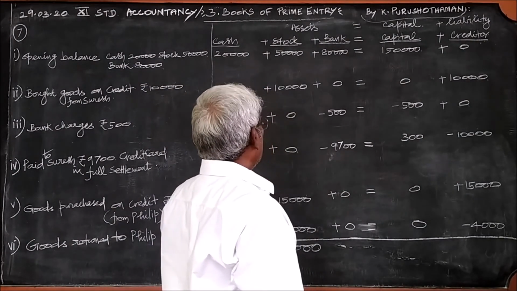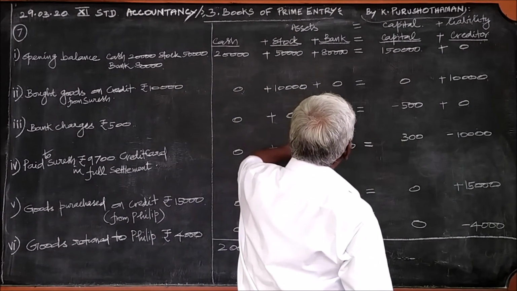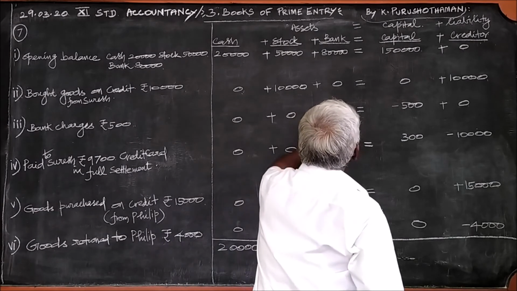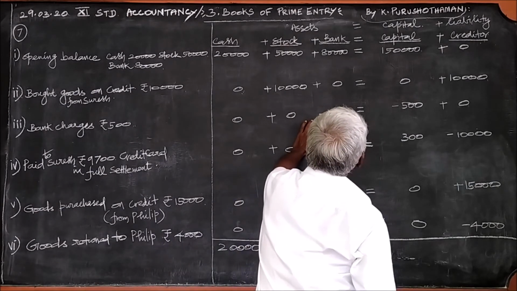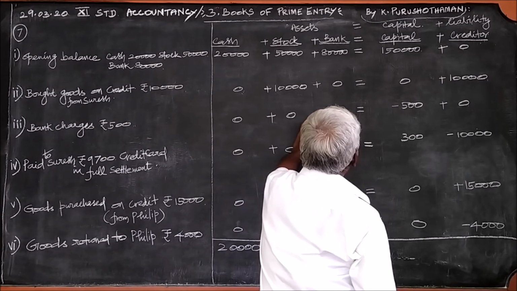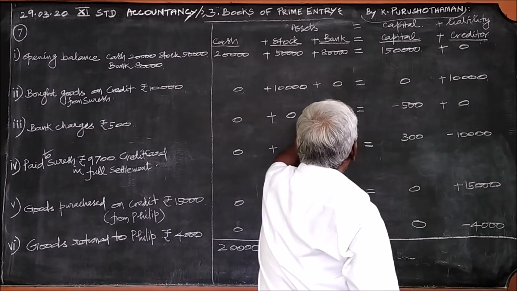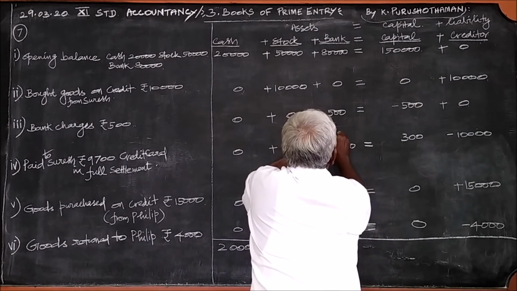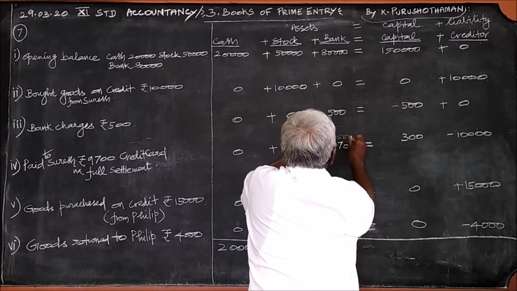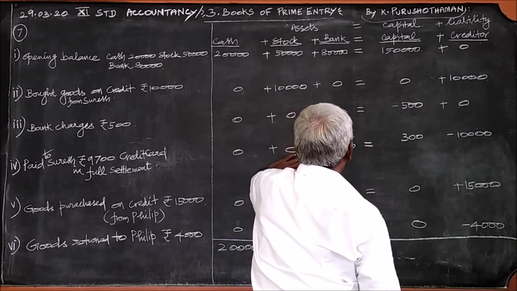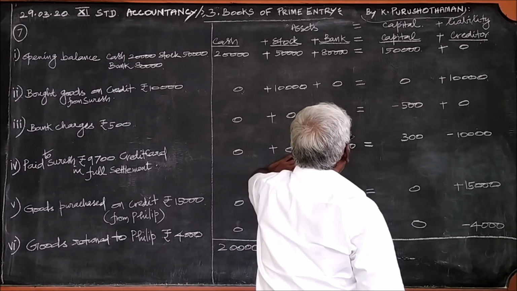Then regarding bank, 80,000 minus 500, 79,500. From 79,500, if you minus 9,700, what will happen?